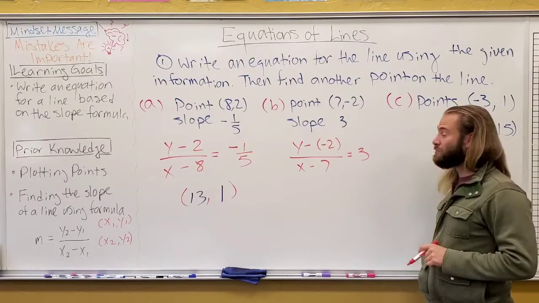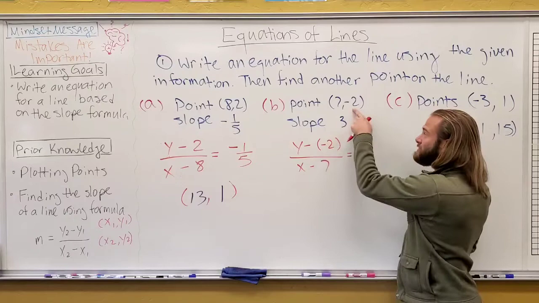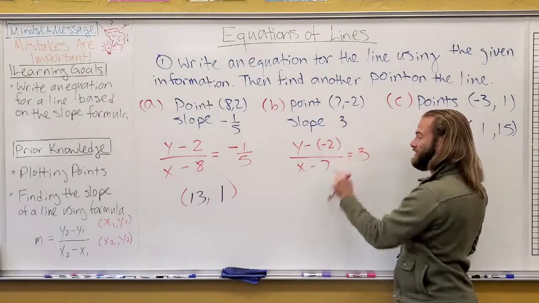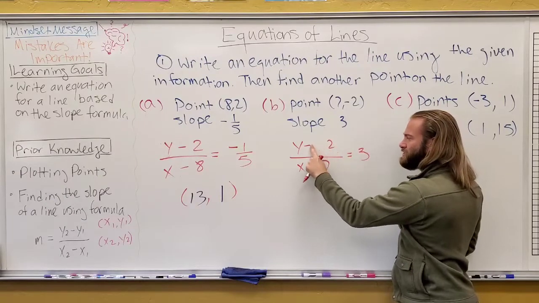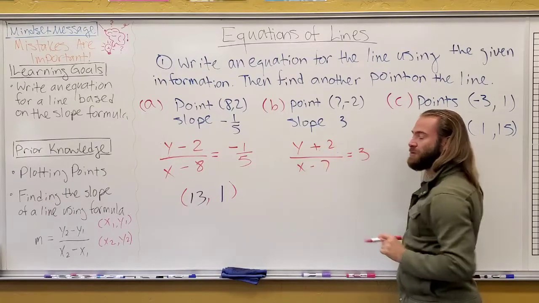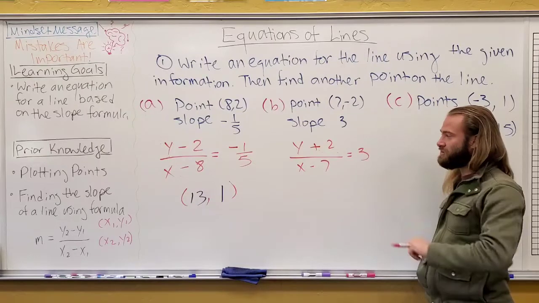Let's check your equation for part B. Y minus the y coordinate and then x minus the x coordinate. Now this minus a negative, I just wanted to mention to you, that just becomes a positive actually, so we can just make that y plus 2. Now you can use it to find a point.